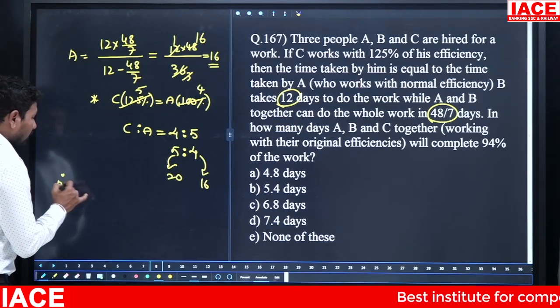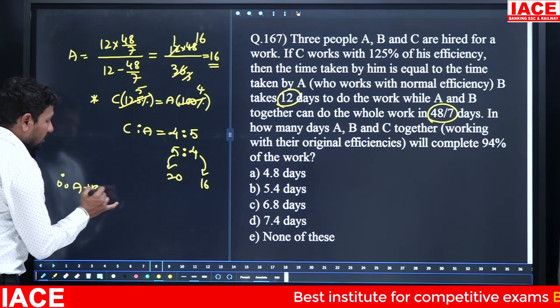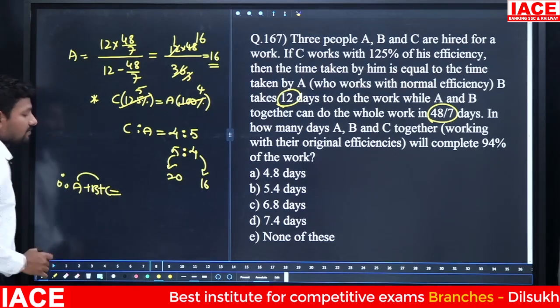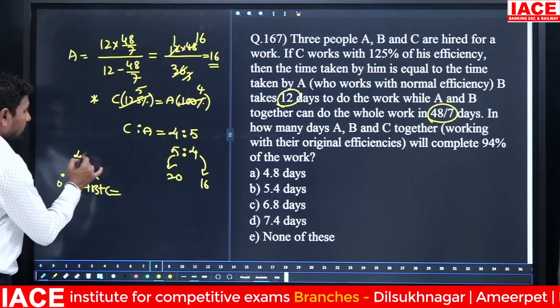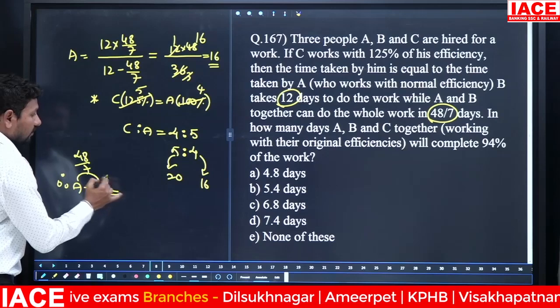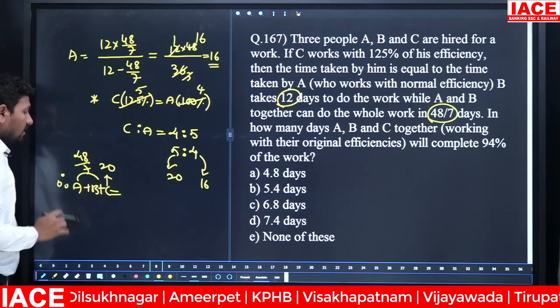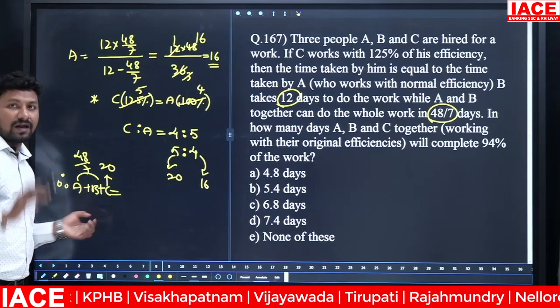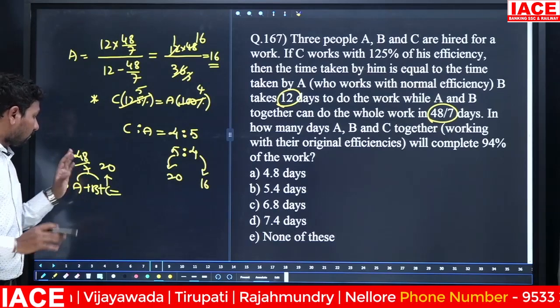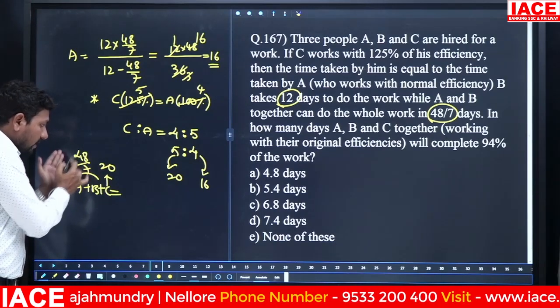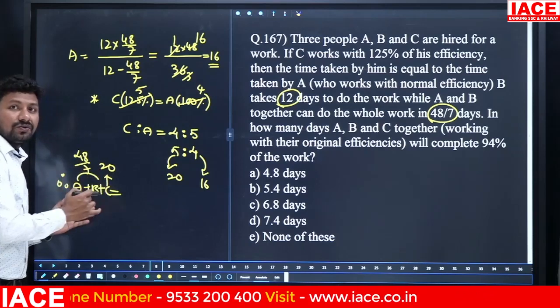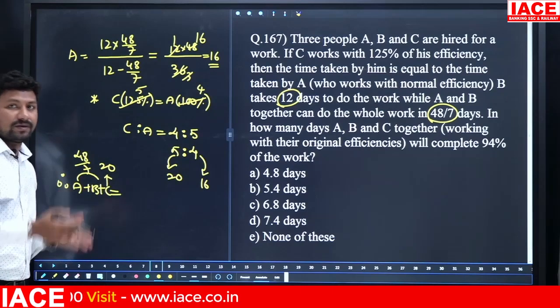Then finally we have to calculate all together complete the work in how many days? A plus B plus C. A plus B value you already know, 48 by 7 days. And C alone is 20. Then assume A plus B value is one term. X can complete the work in 48 by 7 days. Y can complete the work in 20 days. Then both will complete the work in how many days? XY by X plus Y.